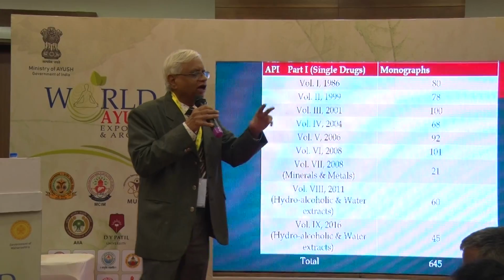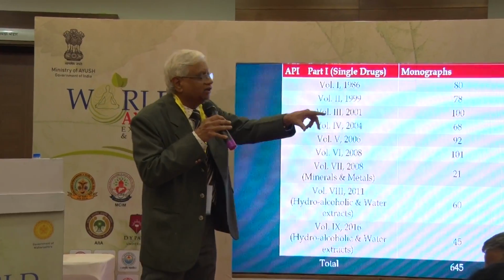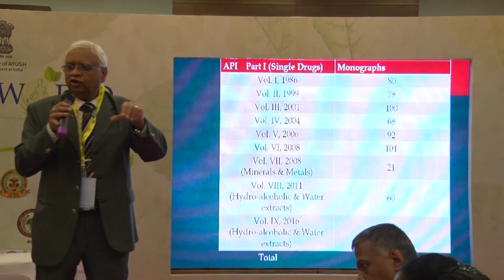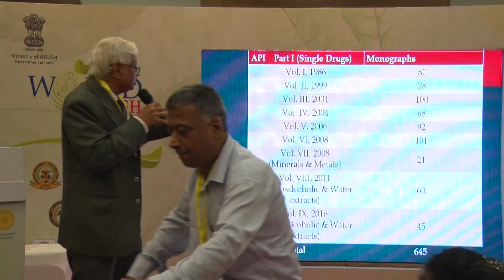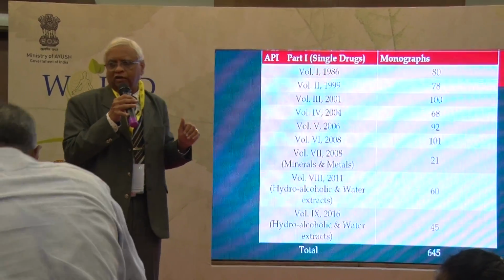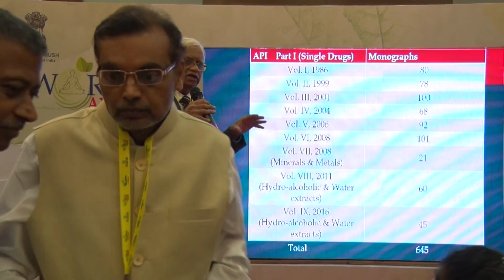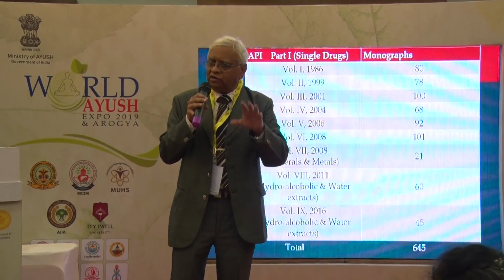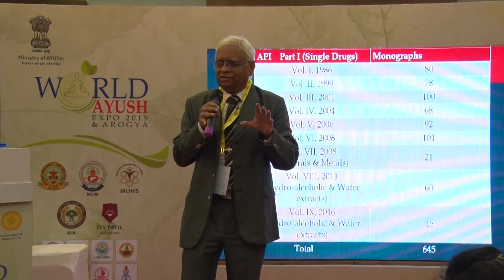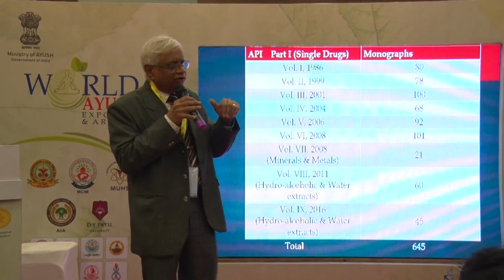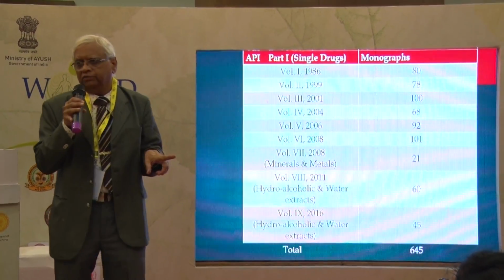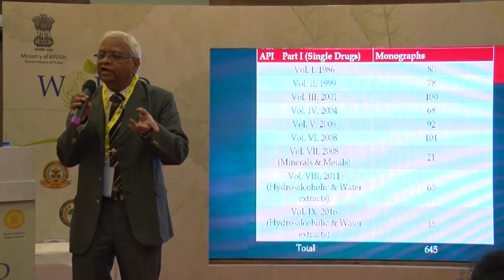Standardization can only be done if there is an existing standard. There should be some standard. Now there are 645 monographs, which means standards for 645 drugs exist. So if you select any one of these 645 drugs, then you can standardize that particular thing.